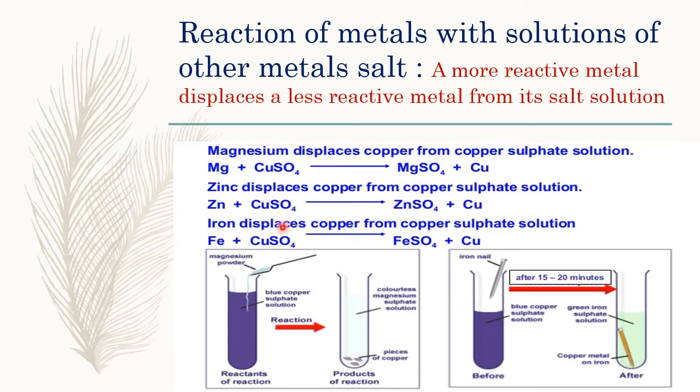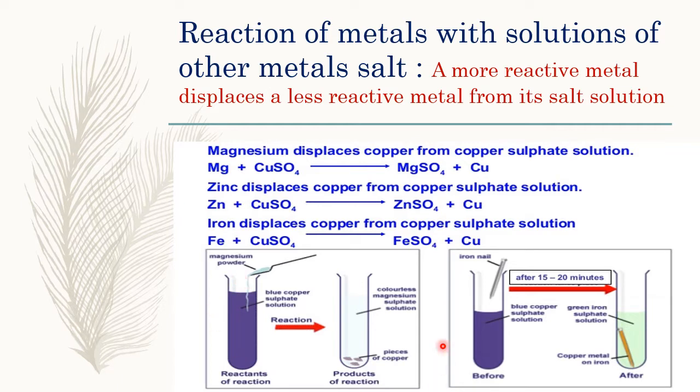Likewise, if you drop zinc metal or zinc granules in an aqueous solution of copper sulfate, again zinc, being more reactive, displaces copper from its salt solution to form zinc sulfate. Again, here the zinc sulfate is colorless and copper comes in the form of a brown precipitate. In the third reaction, children, you can see that when iron is dropped in the copper sulfate solution, the blue color changes to the green color of ferrous sulfate.